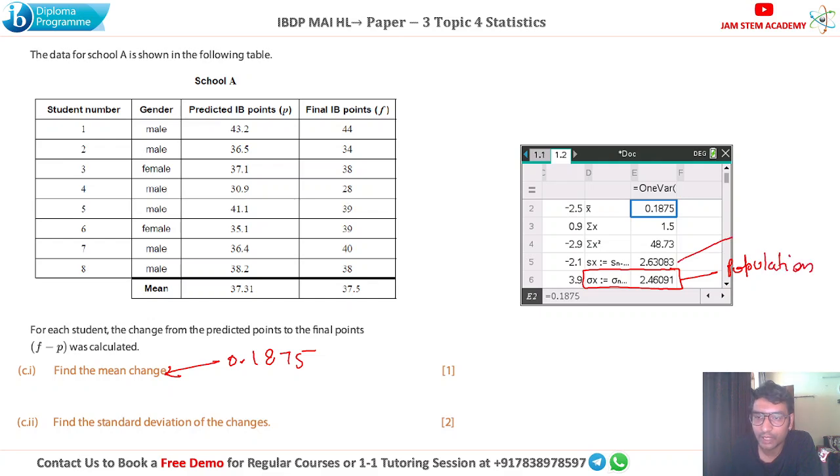And this one, which is above that, is the sample standard deviation. But we need the population standard deviation here. So the answer to this question will be 2.46091, and you can round off your answer to three significant figures to get the values. Next one.